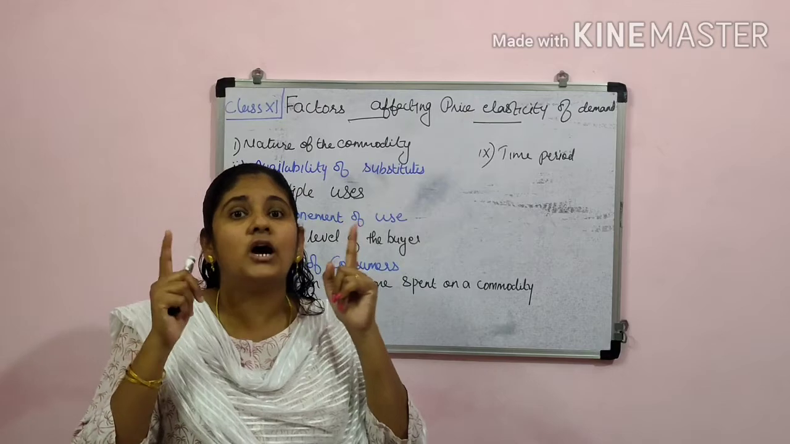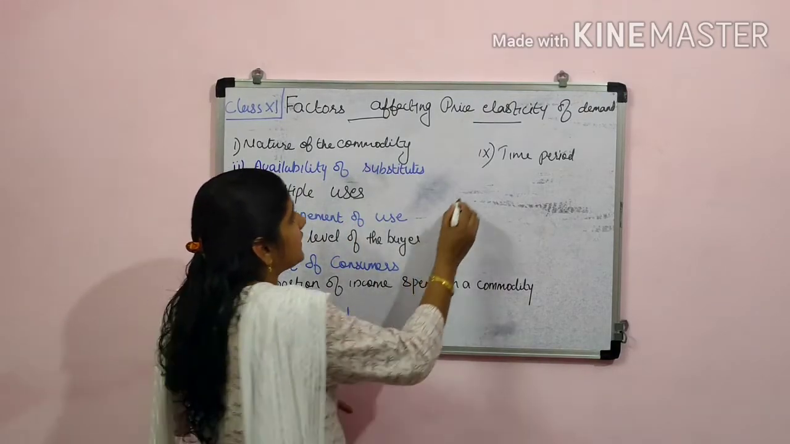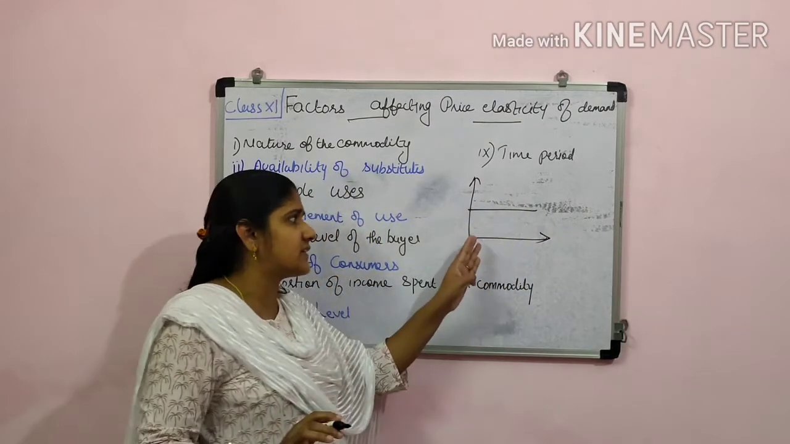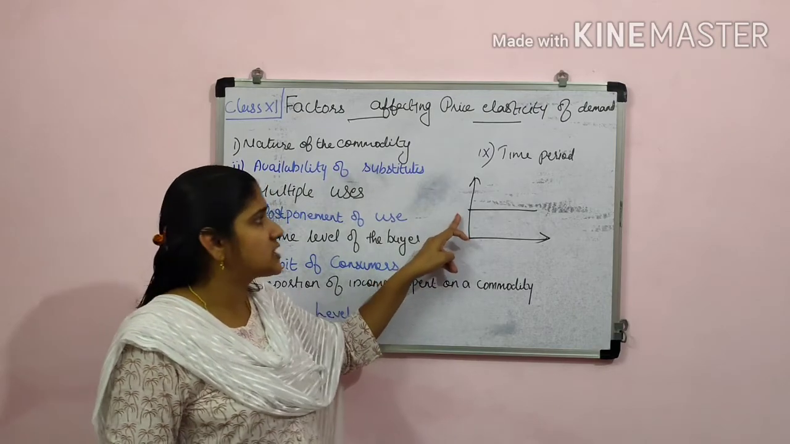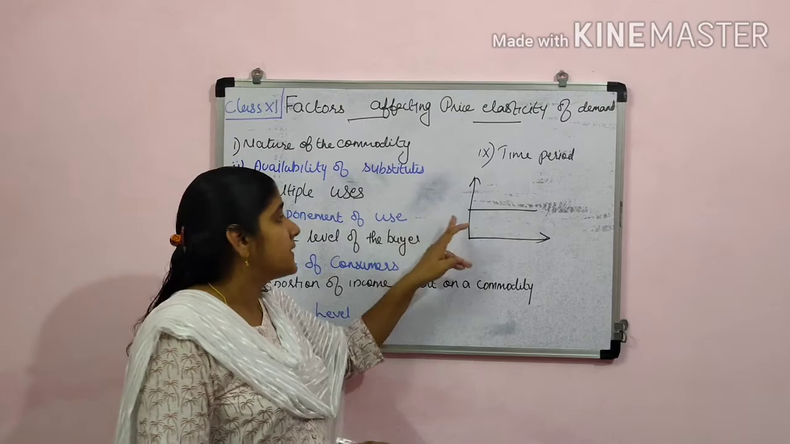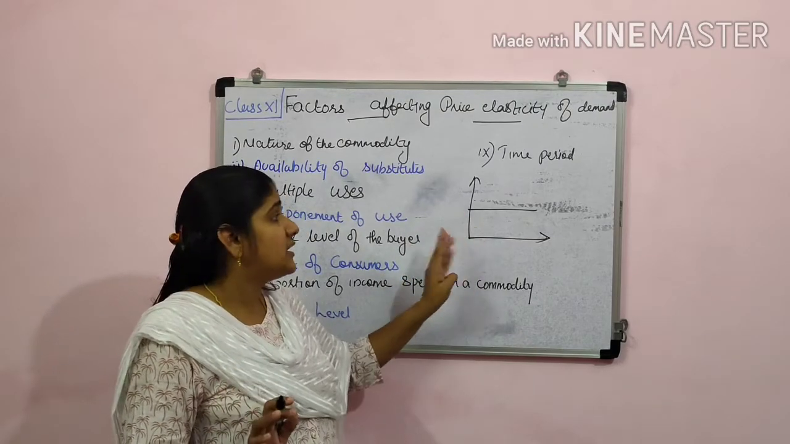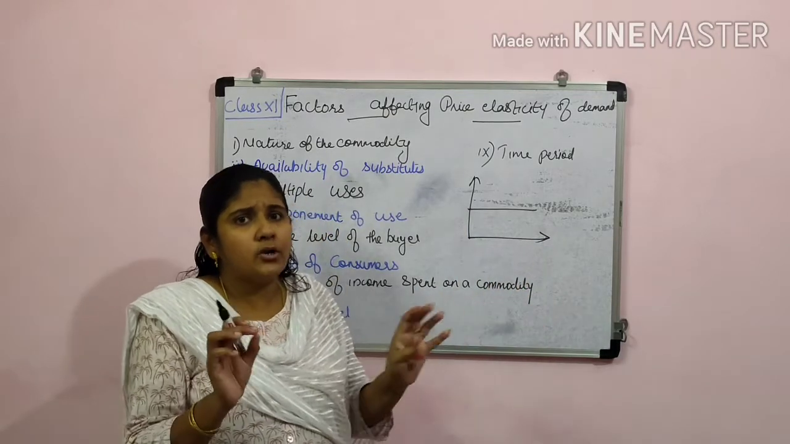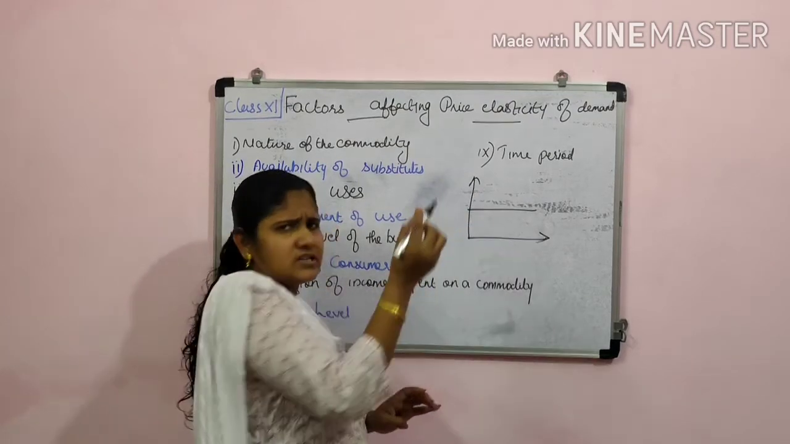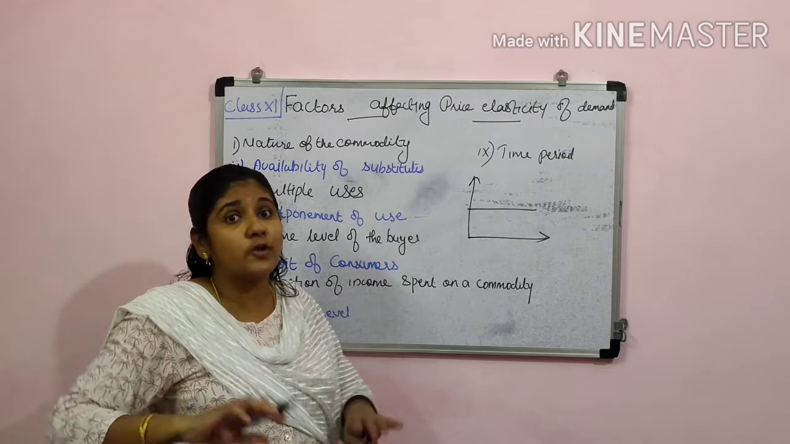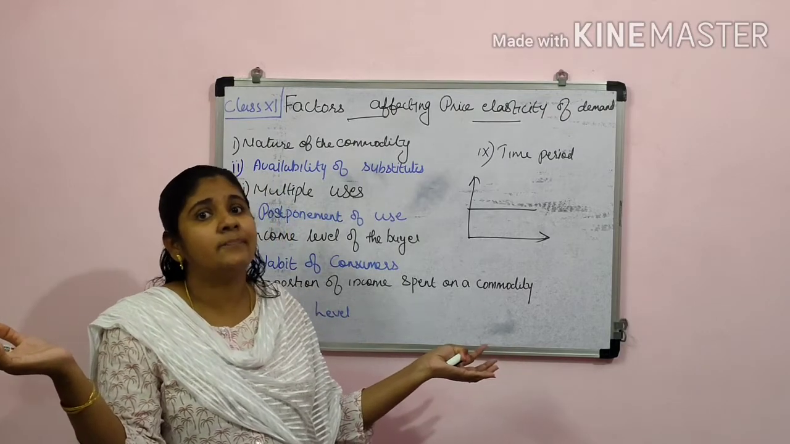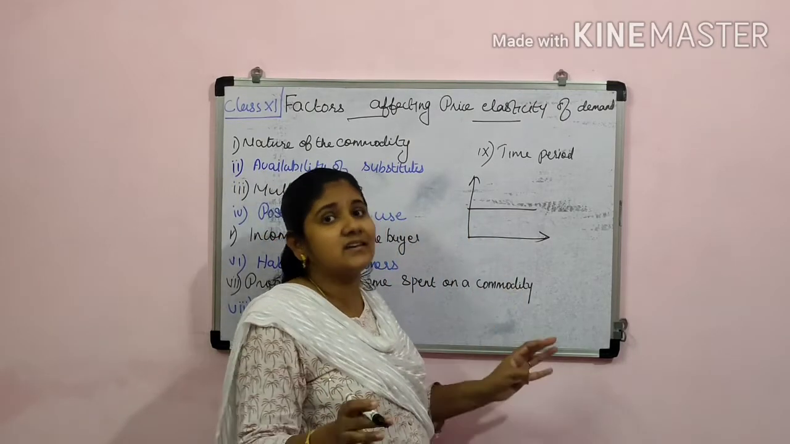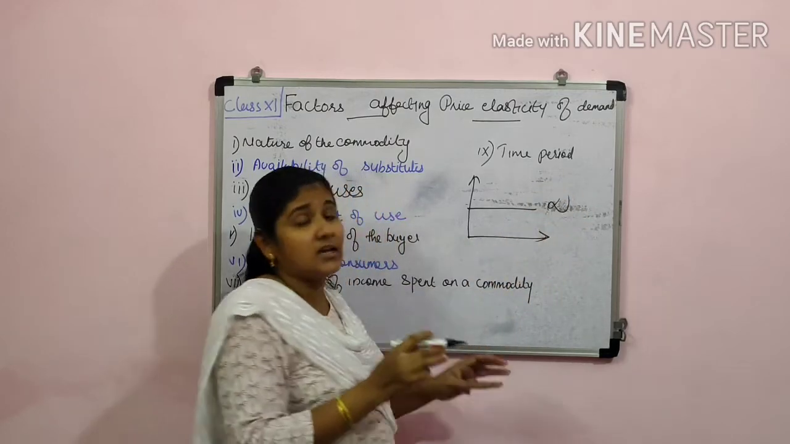So always keep in your mind, when the price is remaining the same, people are ready to purchase more of the commodity, but if all of a sudden there is a slight change in its price, that makes too much change in the quantity demanded. Then we call it highly elastic in nature,